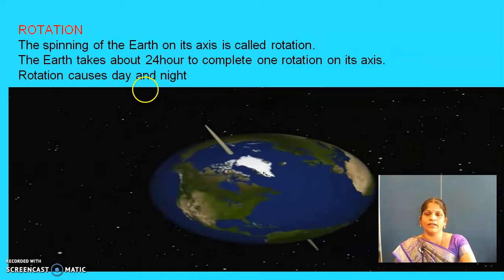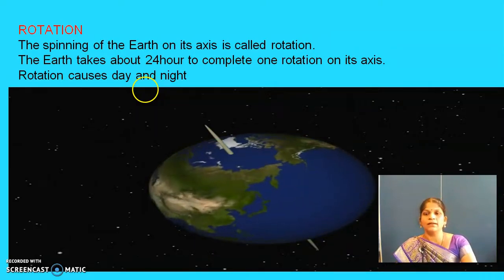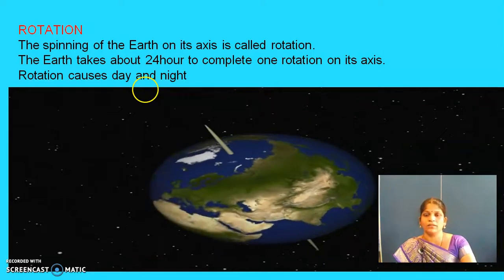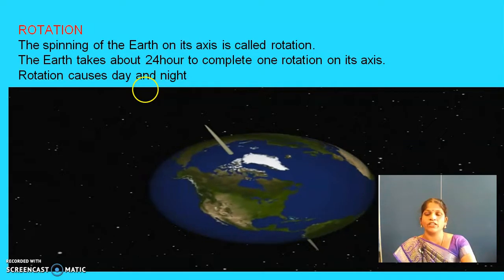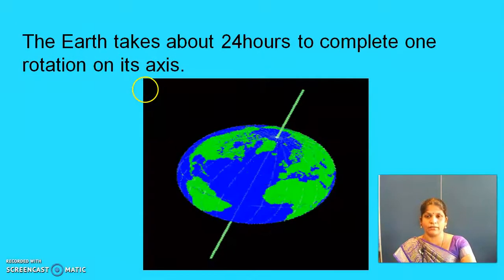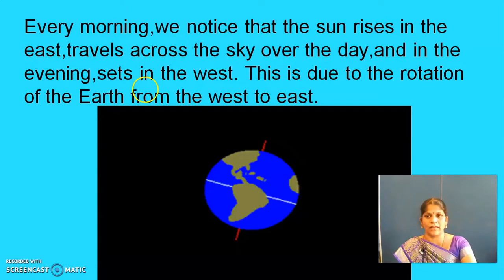The spinning of the earth on its axis is called rotation. The earth takes about 24 hours to complete one rotation on its axis. Rotation causes day and night. Every morning we saw that the sun rises in the east and sets in the west. This is due to rotation because earth rotates from west to east direction.